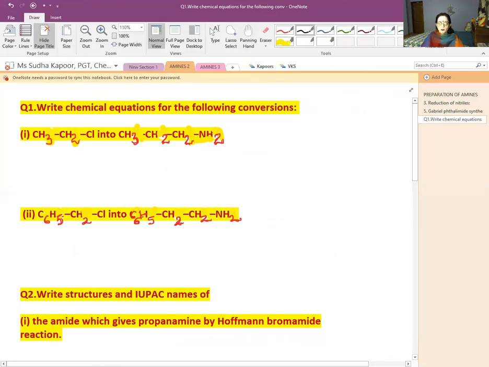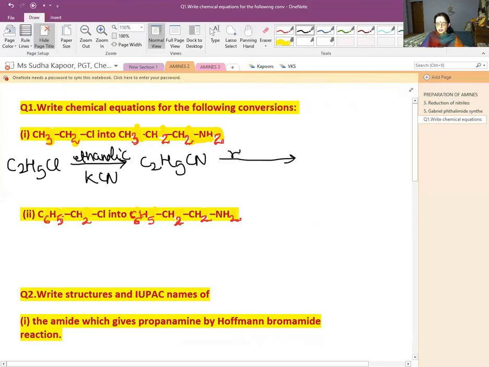So 1 carbon has to be increased. I just told you what you are going to do here. You will be taking C2H5Cl, treating it with, as we have done in lesson 1, ethanolic KCN. The carbon has to be increased by this method. We will be getting C2H5CN, and then the further reduction.